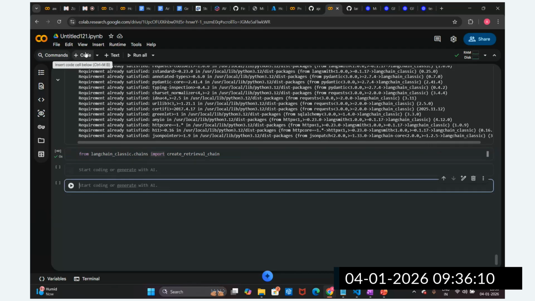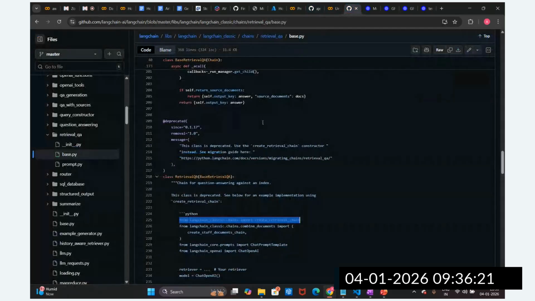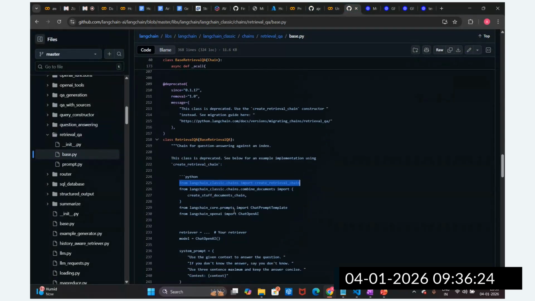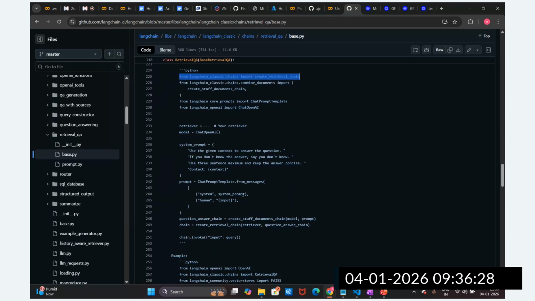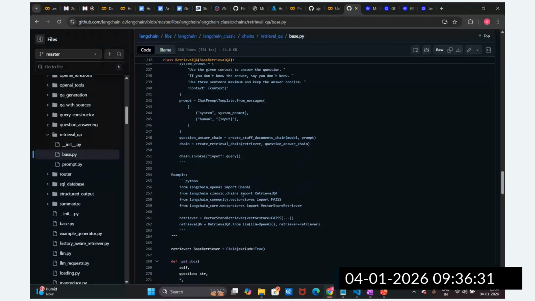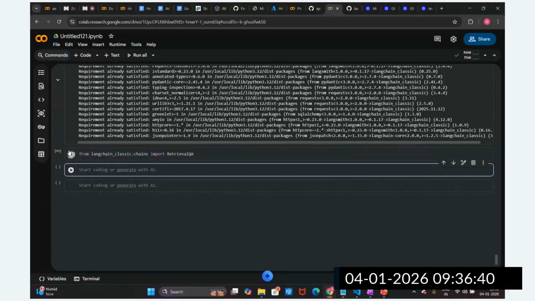Now we are going to set up this retrieval question answering chain. Actually, I don't want the retrieval chains, I want the retrieval question answering chain. Let me see whether it is there or not. Okay, this one. I want this retrieval question answering chain, so I'm going to utilize langchain_classic.chains RetrievalQA.